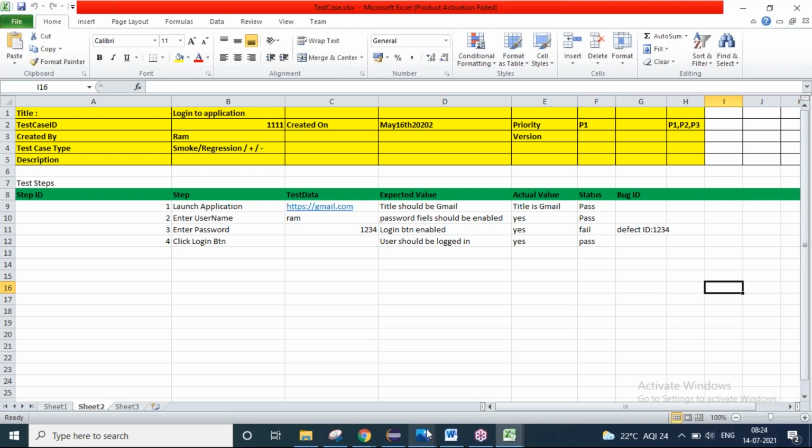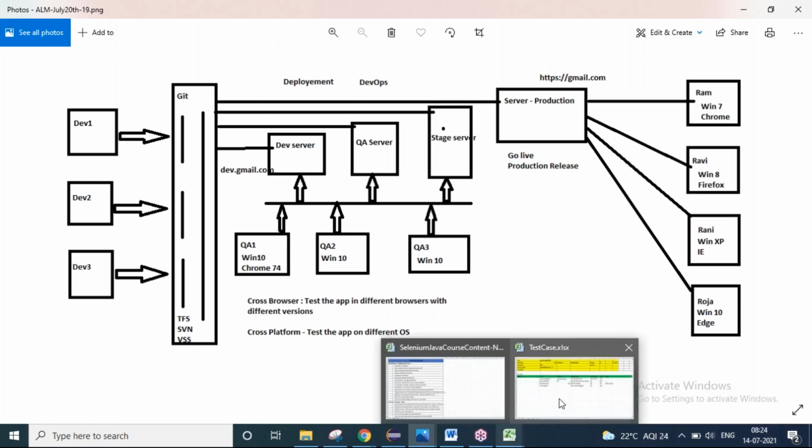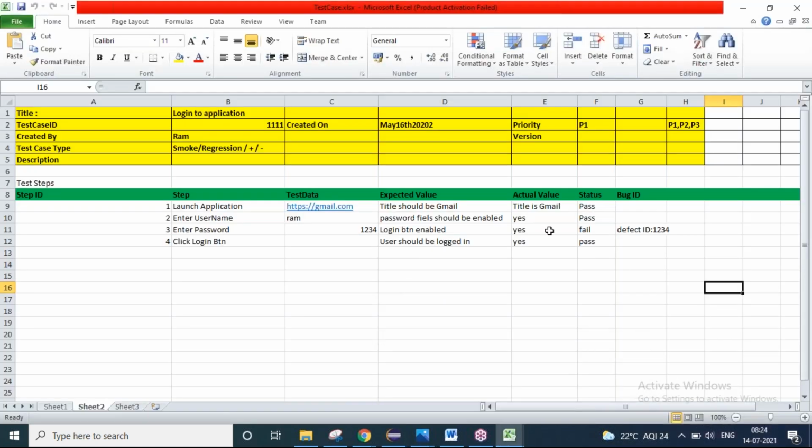So I'm repeating, by the time when the development team is developing the software, the QA team, what they do is the same requirement is given to both of the teams. Then the QA team is getting ready with the things to be tested. So first they will write the test cases. So they will not have the actual value and status and all.